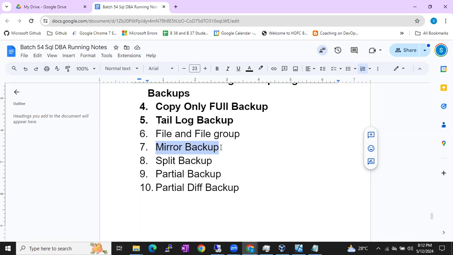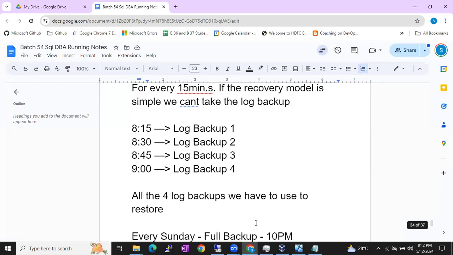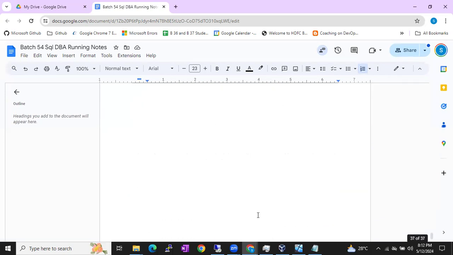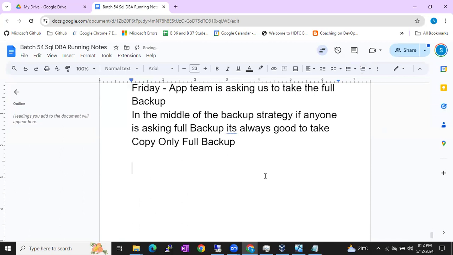Okay, fine. Split backup. What is split backup, guys? This is the scenario. Striped jeans, you know, right? Split or striped: breaking up the backup of the database into different parts. Split backups or striped backups. You know striped jeans, right? You can see it's like pieces, but altogether it's a single pair of jeans.